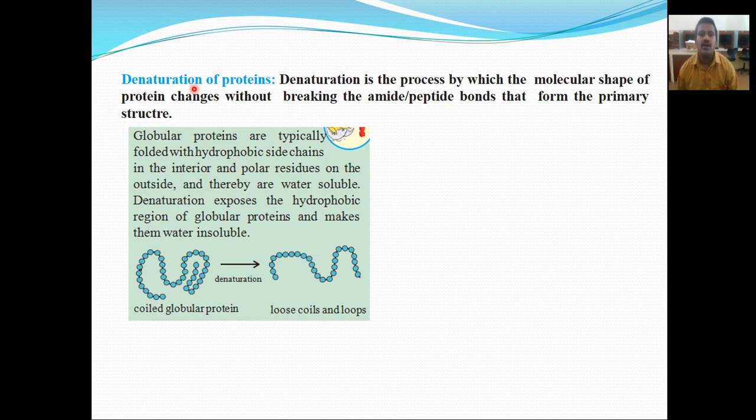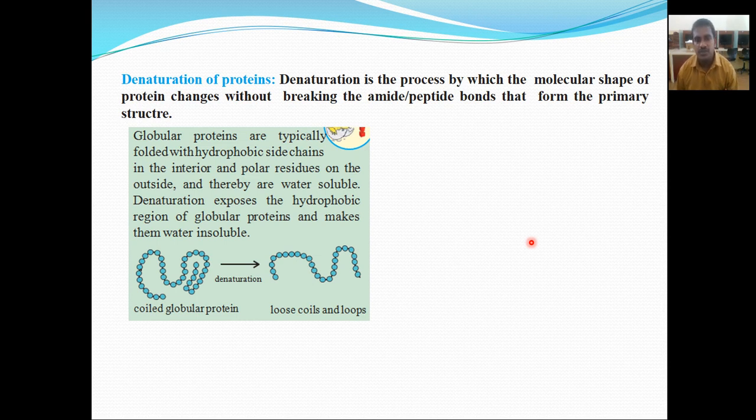Globular proteins are typically folded with the hydrophobic side chains in the interior and polar residues on the outside, and thereby are water soluble. Denaturation exposes the hydrophobic region of globular proteins, making them water insoluble.